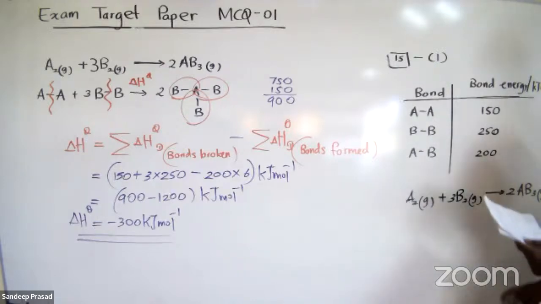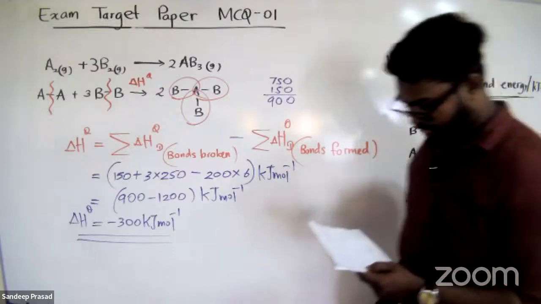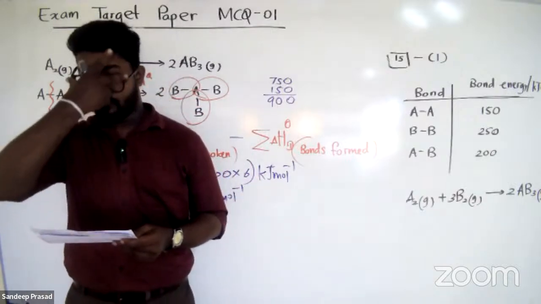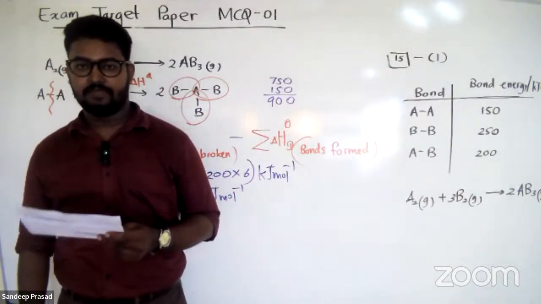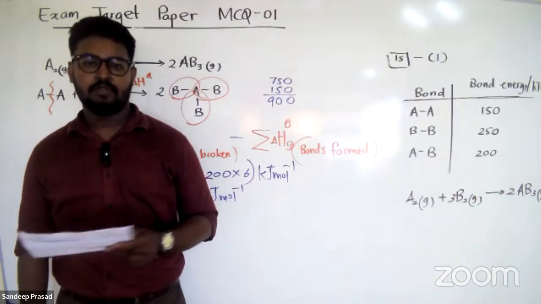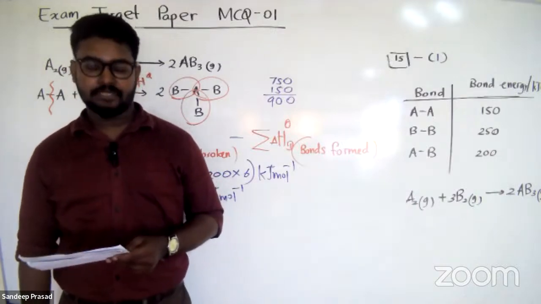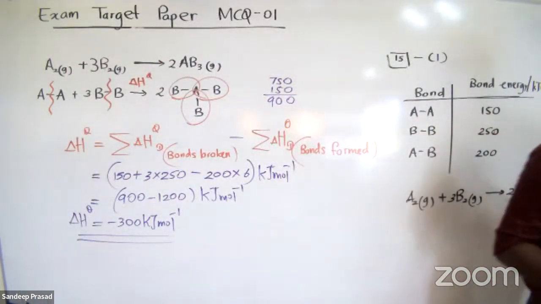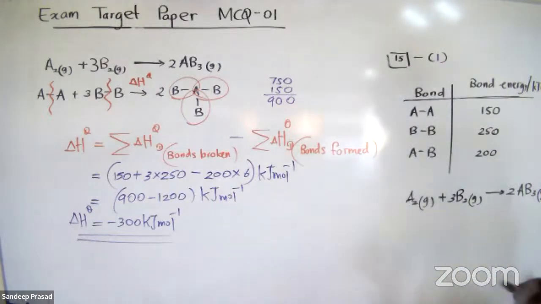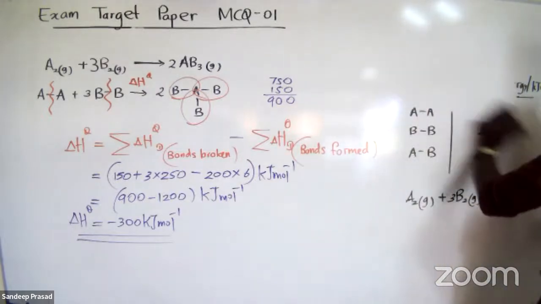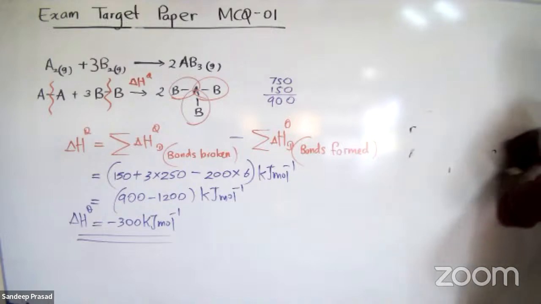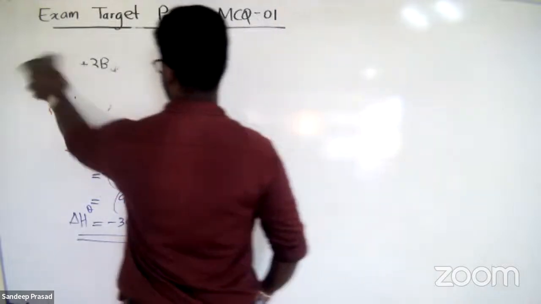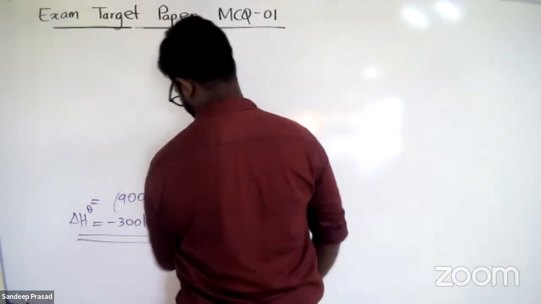Now let's move to question number 16. Which of the following is correct for the energy range of a photon of visible light in the wavelength range lambda 1 to lambda 2, where lambda 2 is greater than lambda 1? So they're asking energy range, that means energy gap, right? Okay, let's see. So this is related to that energy equation we learned in the first unit. Can you remember that equation?